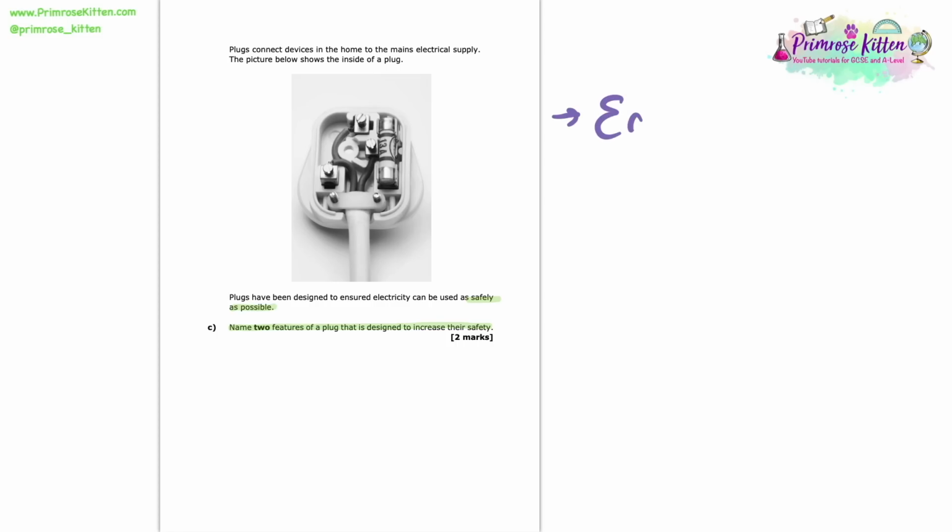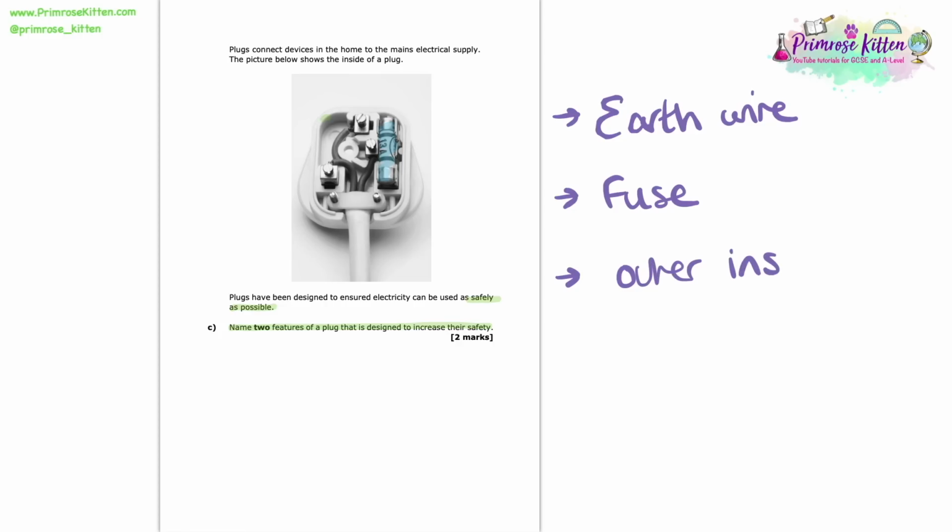Now there's a lot of things we can say here. We can mention the fact that we have an earth wire. We could mention the fact that we have a fuse, which is just here. We can mention the fact that we have this outer plastic insulation so that when we touch the plug, we're not touching any of those cables.